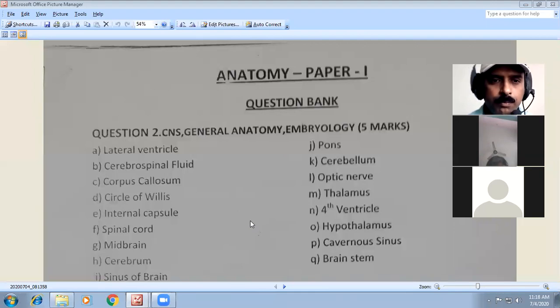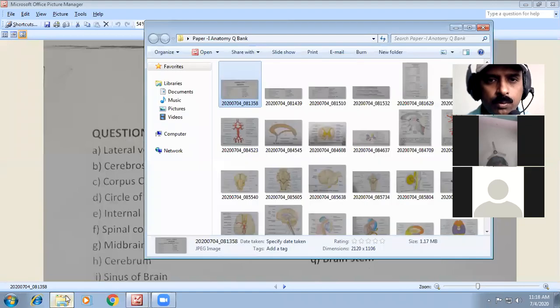These are the common questions asked: cerebrum, cerebellum, ventricle, CSF and brainstem are commonly asked. So you should know these topics, and in this you should know almost all parts.